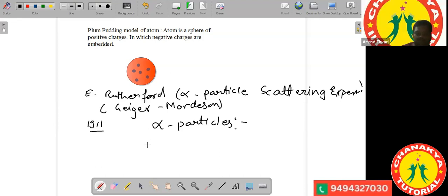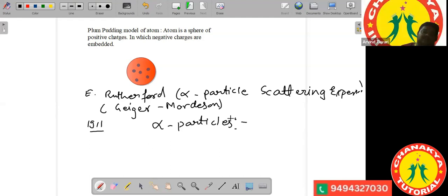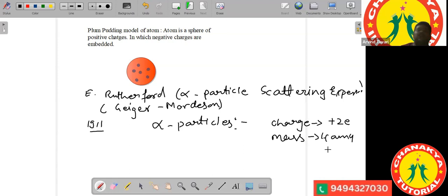Helium ions, yes. Helium ions are called alpha particles, or you can say the helium nucleus is called the alpha particle. An alpha particle has a charge of plus 2e, and it has a mass of 4 AMU.